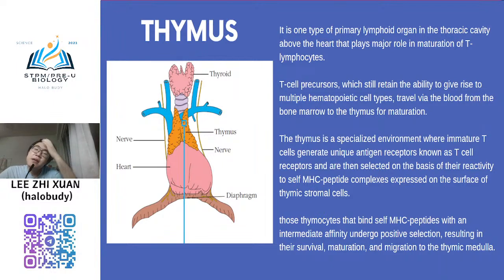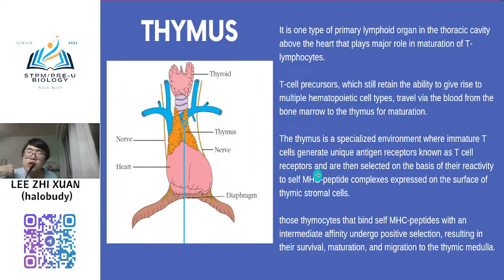Okay, in the thymus, we want to produce the T cell receptor. And then this T cell receptor is very important. They need to bind to the antigen. You need to trigger the action of your T cell. So your T cell receptor needs to bind to the antigen first. So for this maturation process, we only want to produce the receptor that only binds to the outside pathogen, the harmful antigen only.